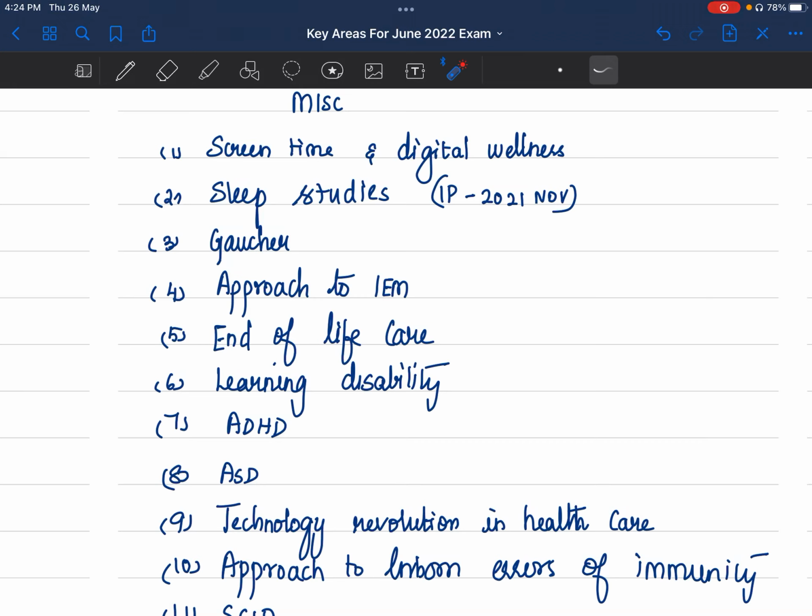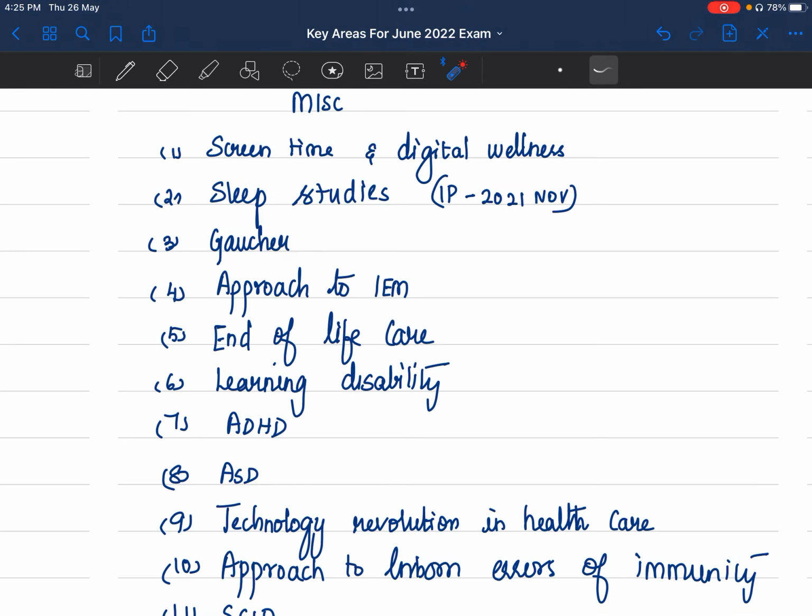Screen time, digital wellness, read, because it's one of the hottest topics in all the journals that I have seen. Sleep studies, go through Indian Pediatrics November 2021, it is there. In Nelson also there is a sleep chapter. So what is normal, what is abnormal, you see. If you want, you can go through the EEG part also. It's not in sleep, but in general I am telling. Neuro part, I forgot to mention EEG. Now I am remembering. So EEG in diagnosis, they can ask you.